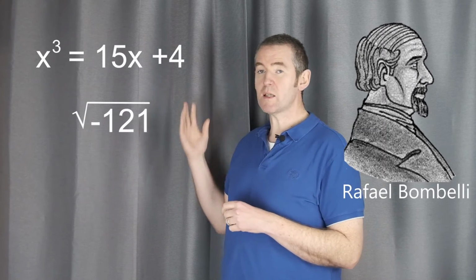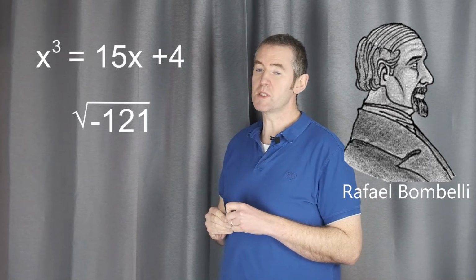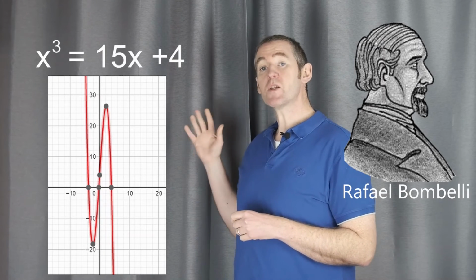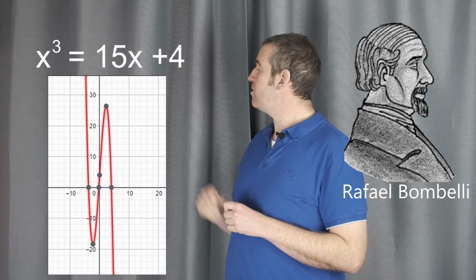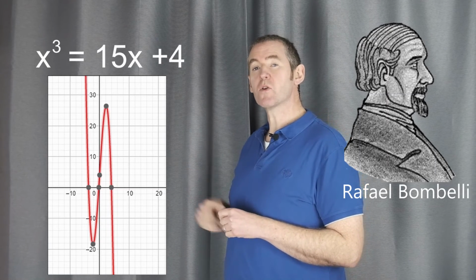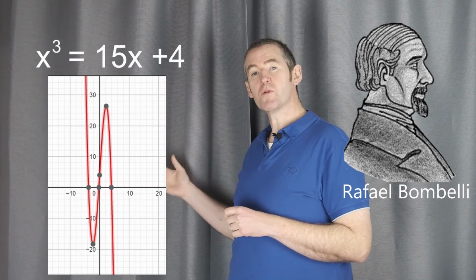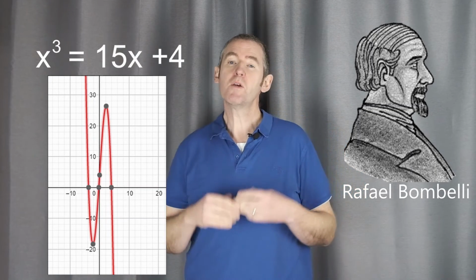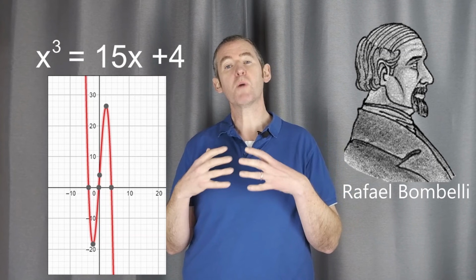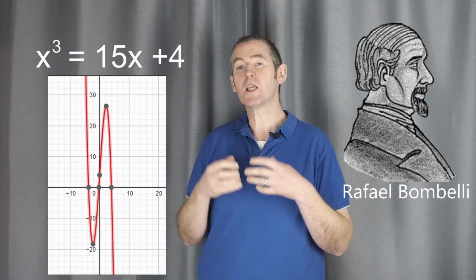So if you take this equation itself, x cubed is equal to 15x plus 4, here's a graph of the equation. And you can see that it does go through the x-axis, so it must have one real root. You should be able to use the formula to get that one real root. But if you accept that the square root of -1 is a number, you can actually get the answer that you need. So Bombelli came up with the mathematics to use the square root of -1.